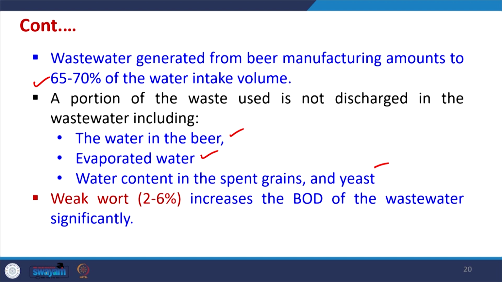So, weak yield, if it is in the 2 to 6% range, increases the BOD of the wastewater significantly. So, it will depend upon the volume percentage which is there in this brewery.